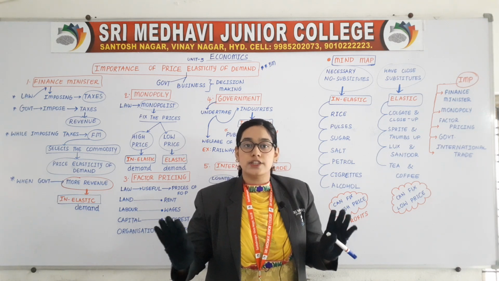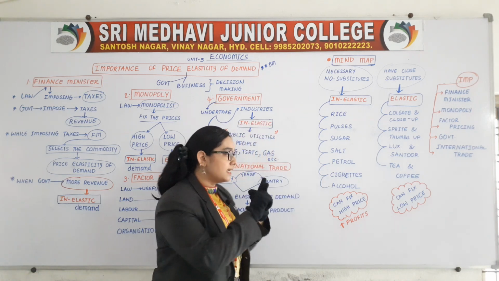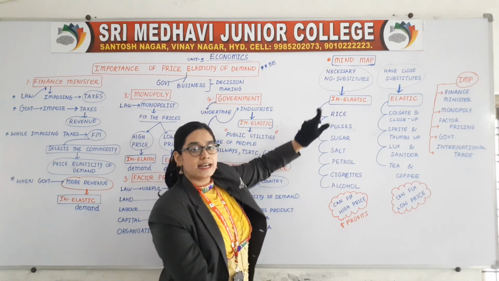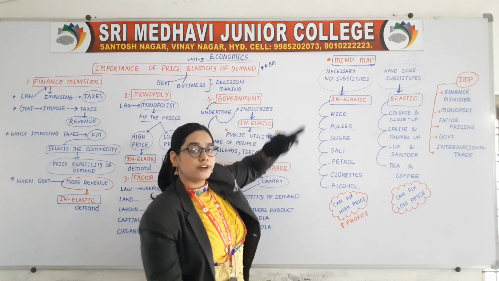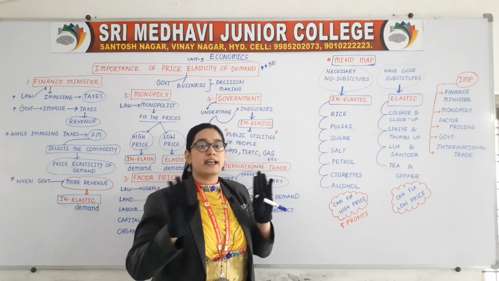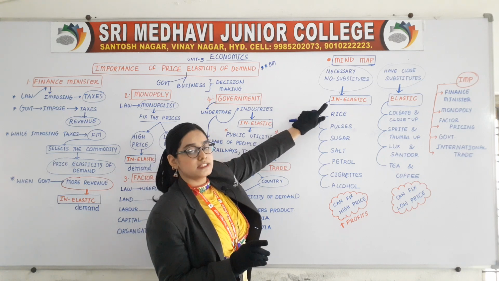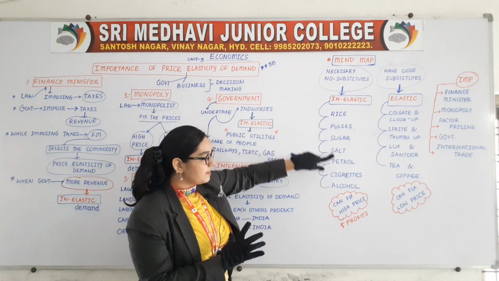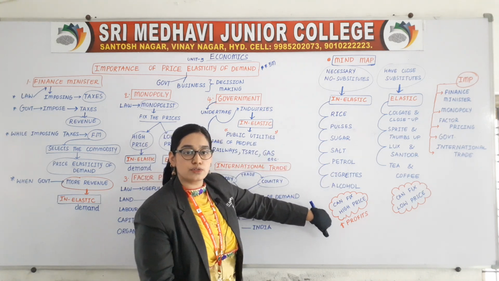Not changing means, in economics terms, inelastic demand. So commodities which are necessary for us as well as not having any close substitutes will always have inelastic demand, and we can fix a higher price for this kind of commodities